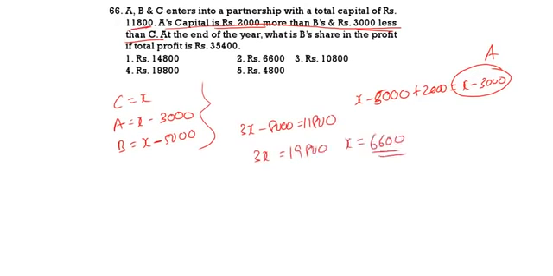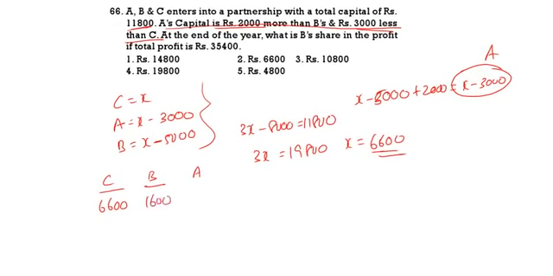Now, what about C, B, A? C is 6,600. B will be equal to 1,600. Then A is equal to 3,600. Now, if you remove two zeros, it is 33, 8 and 18. Now what is given? What is the share of B?